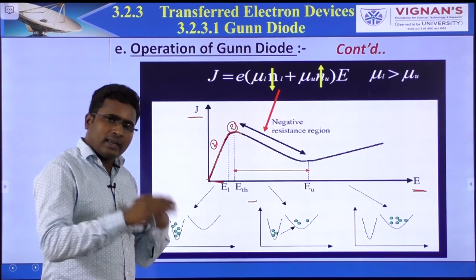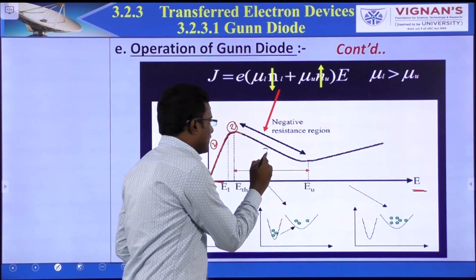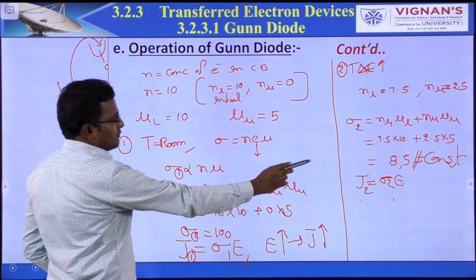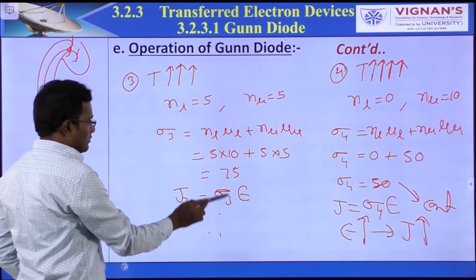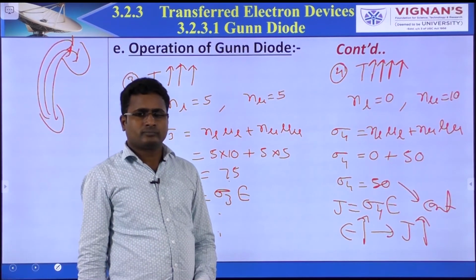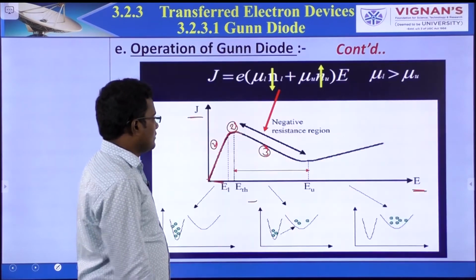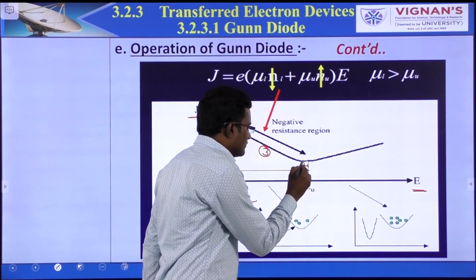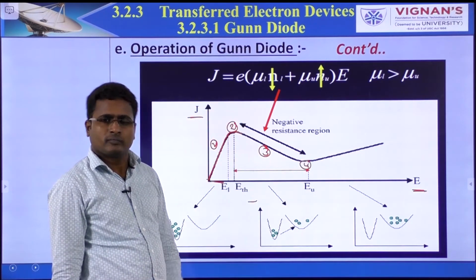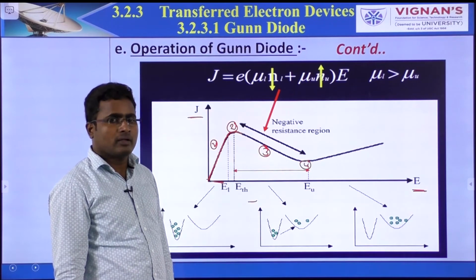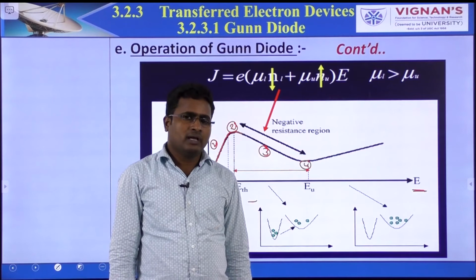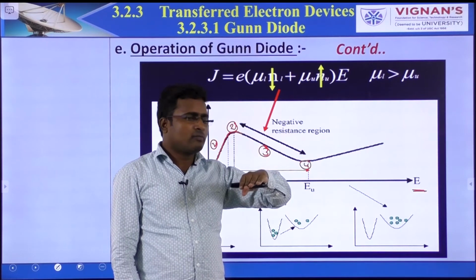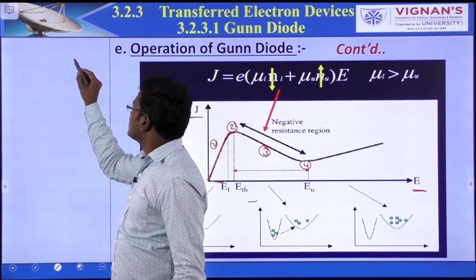In third case, in this case also it further decreases. Previously 85, now 75. So further decreases, third case. Coming to fourth case, here is the fourth. Further decreases, 50 only. But after fourth case, what happened? At the fourth case, all electrons are transferred from lower valley to upper valley. Now all electrons are in upper valley only.